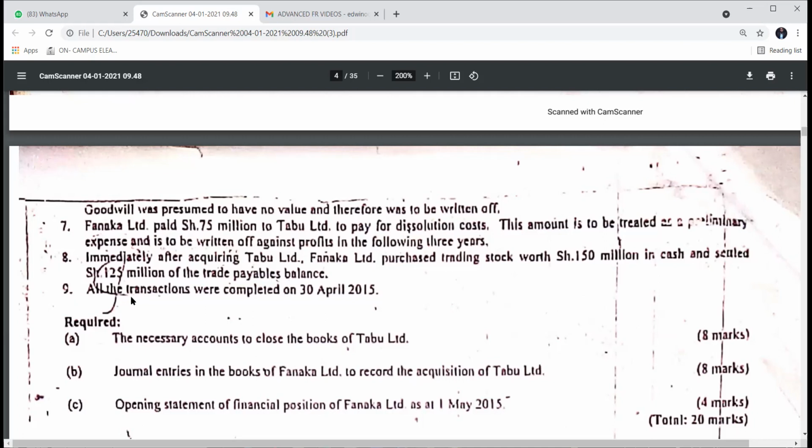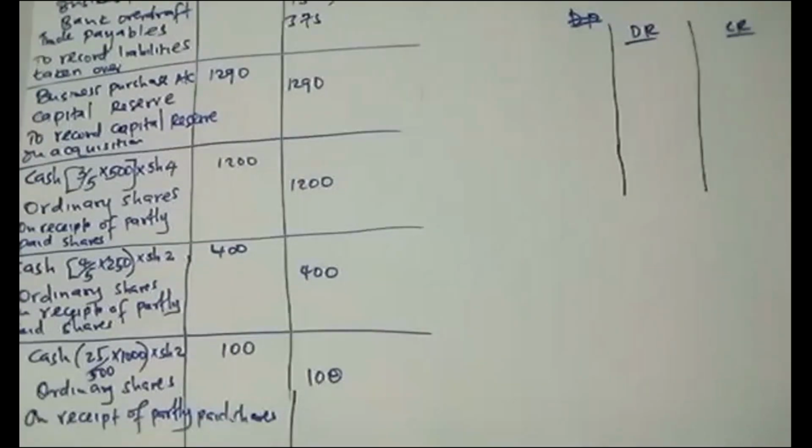Let's say, for example, you purchase the stock now. Which accounts do you adjust? They say you have purchased the stock today.